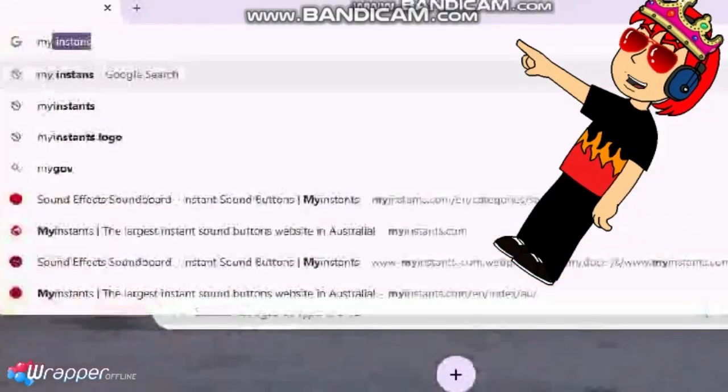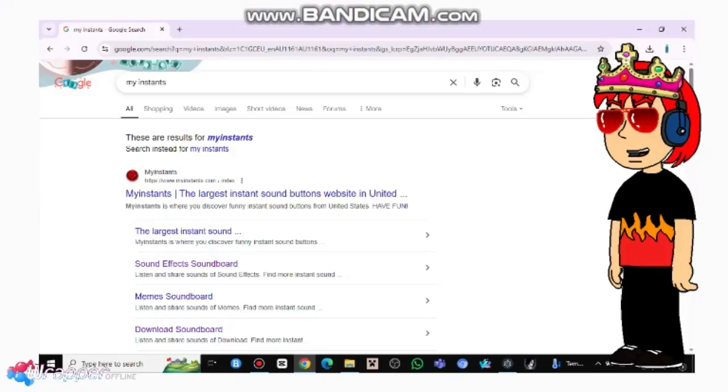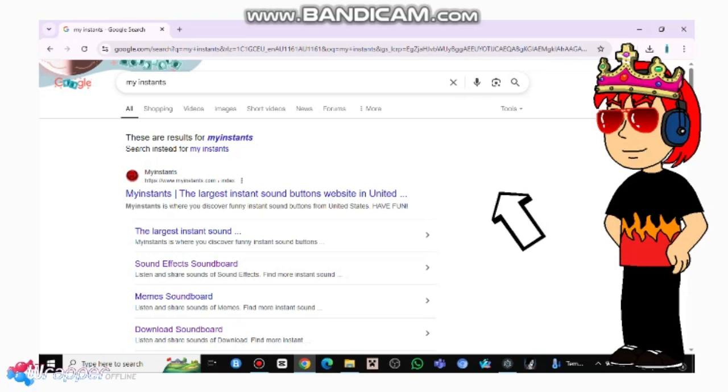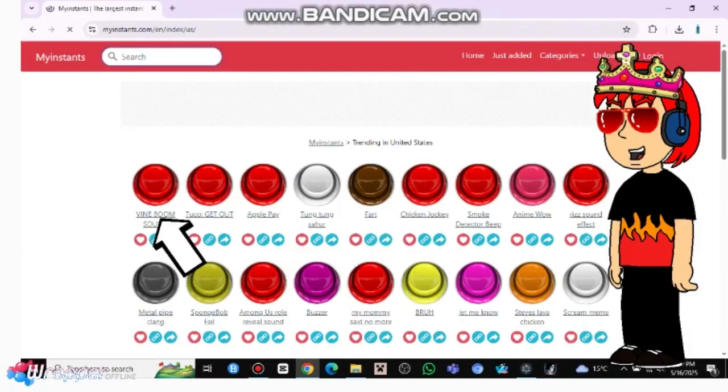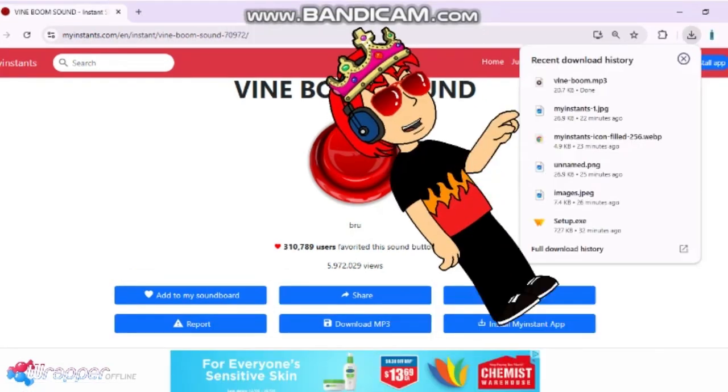First, write or copy and paste the link like I said before. Then, press the platform if you wrote it. And if you press the link, it will take you there. Then, press any sound effect. And click the title of the sound button. Then press the button Download MP3. Then wait for it to load.